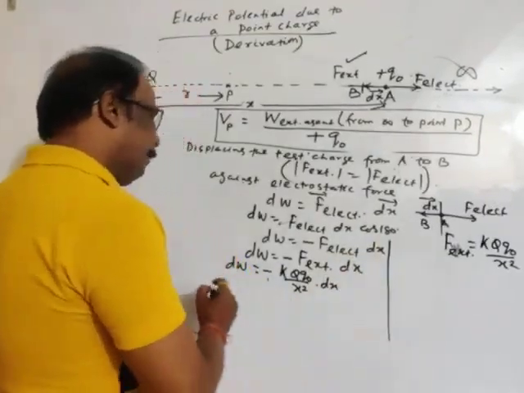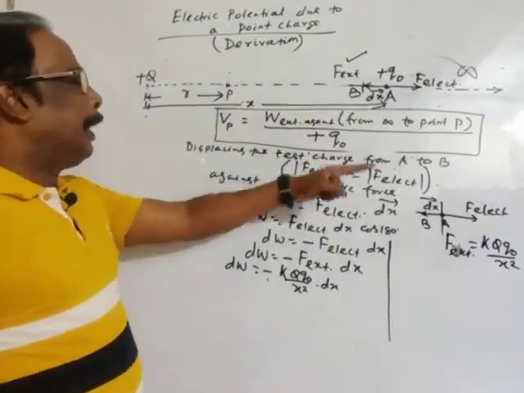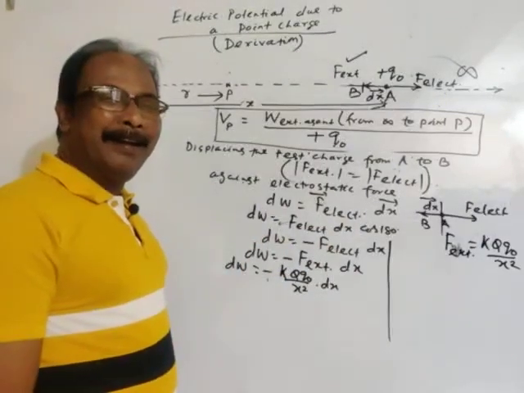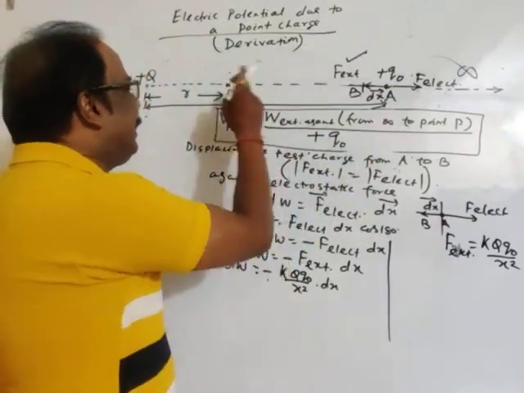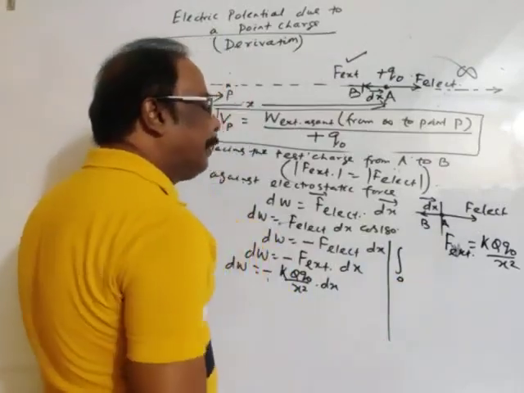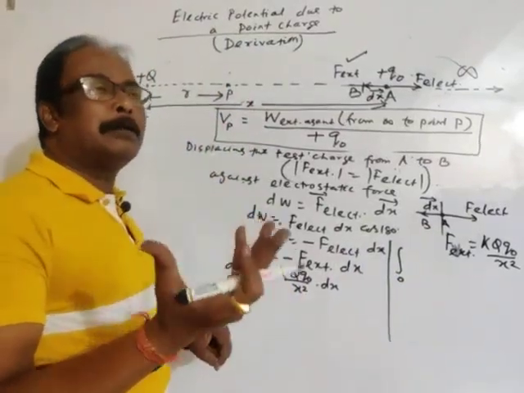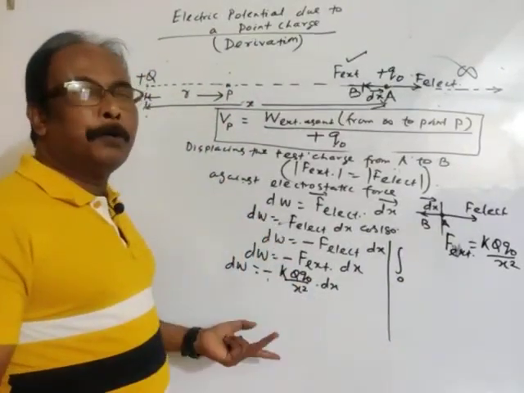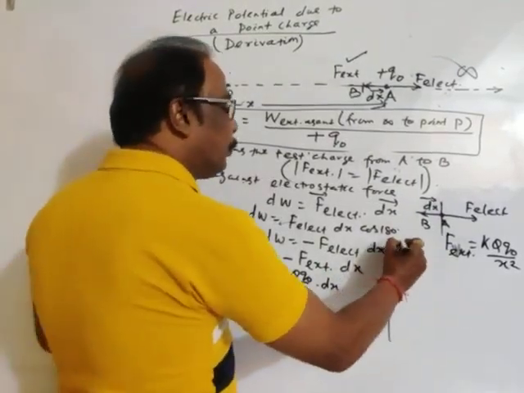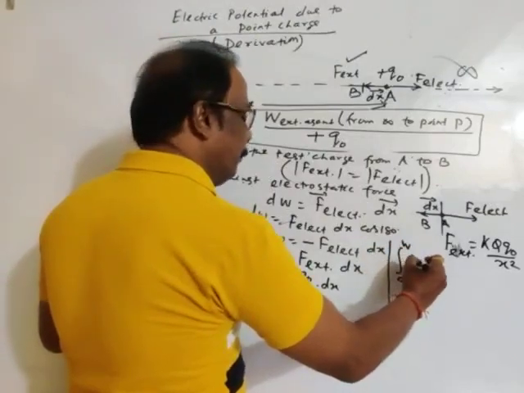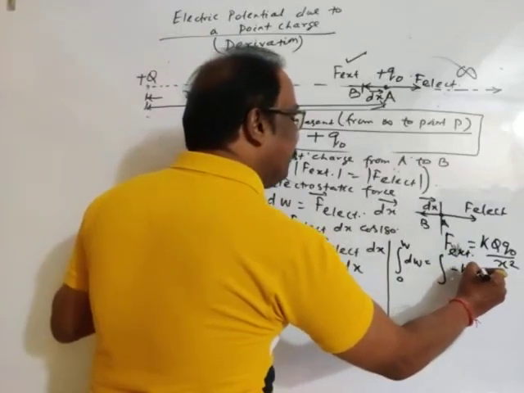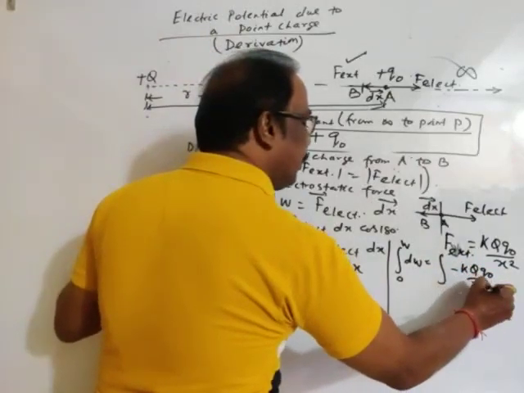To get the whole work, we have to bring the charge by the application of external agency from infinity to point P. At infinity the work is 0, because if the distance tends to infinity, then force is negligible. So the integration of dW from 0 to W equals the integration of minus k q q0 by x square into dx.